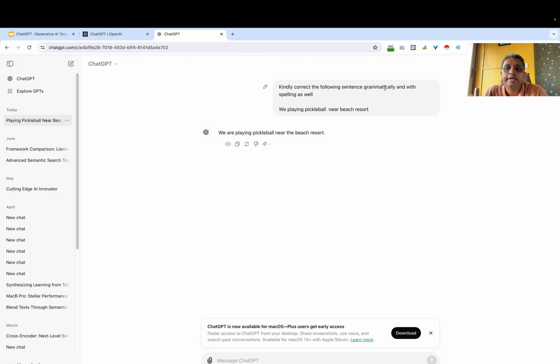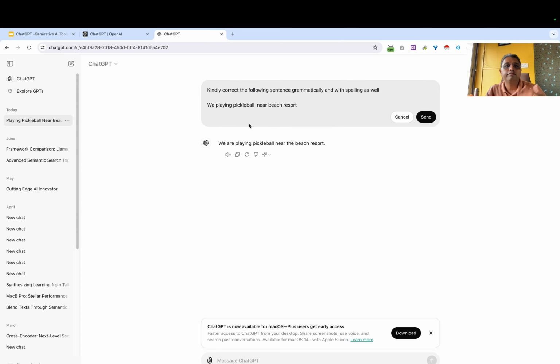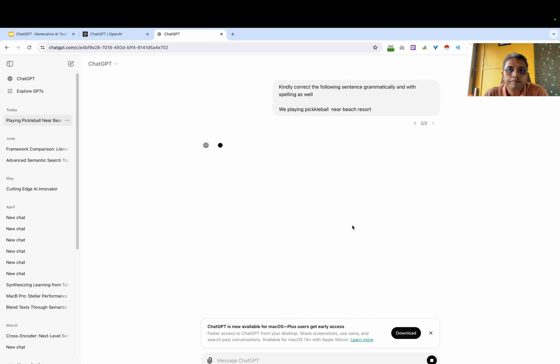If we had written, let us say, a wrong spelling of pickleball, let me write it here. Let us see if it can correct the spelling or not. See, again it has corrected the spelling as well. So you can use ChatGPT to improve both grammar and spelling in your communication. Before you communicate with someone using text, you can check once with a tool like ChatGPT what the ideal grammar and spelling should be.